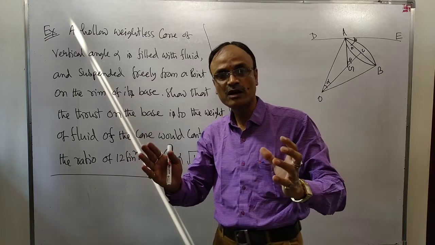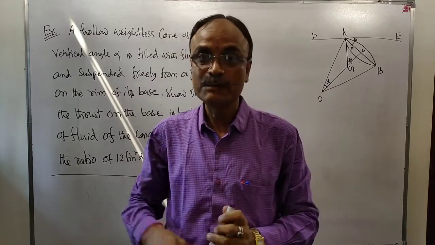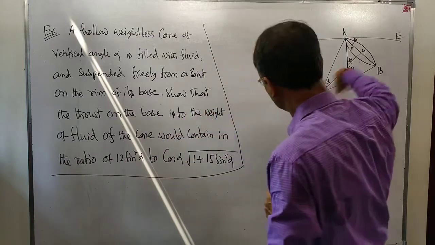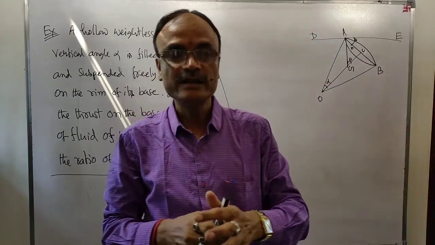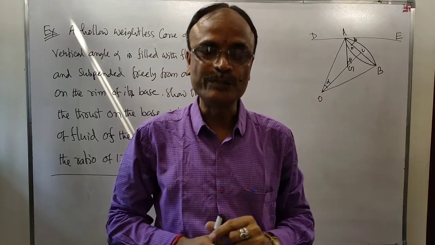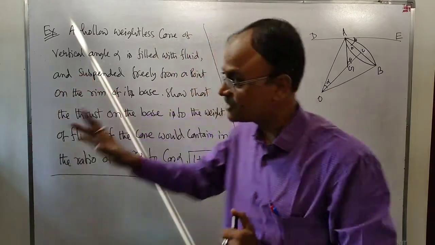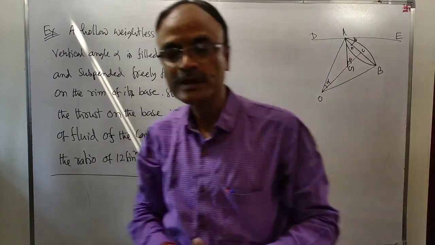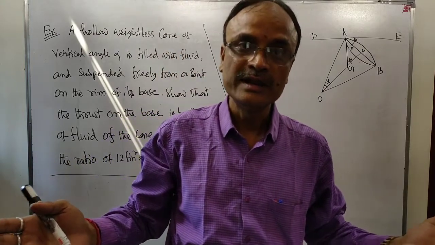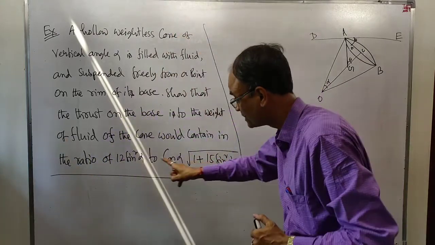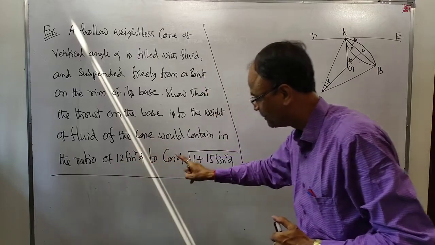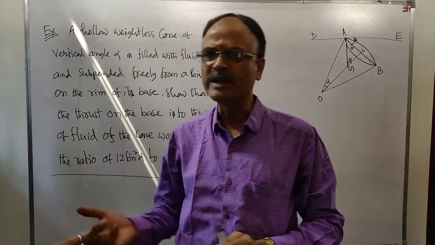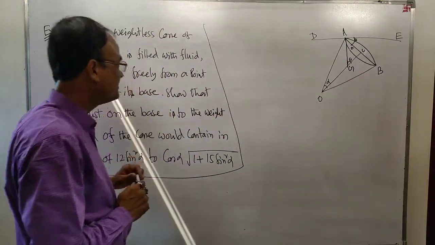These two things will have to be calculated. First, the thrust on the base, number one. Number two, the weight of the fluid within the cone. Then we have to find the ratio of these two: the thrust on the base of the cone and the weight of the cone. Then find the ratio. You should show that the ratio is 12 sine square alpha divided by 12 sine square alpha plus cos alpha into this one. Very simple. Let me first write.